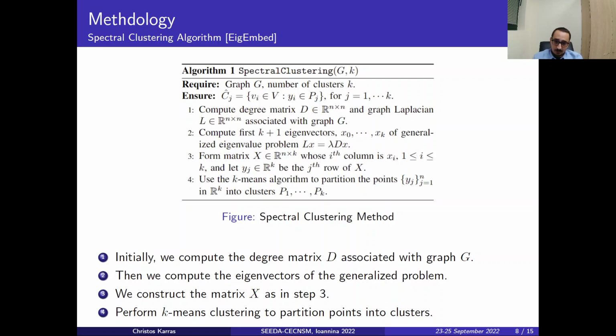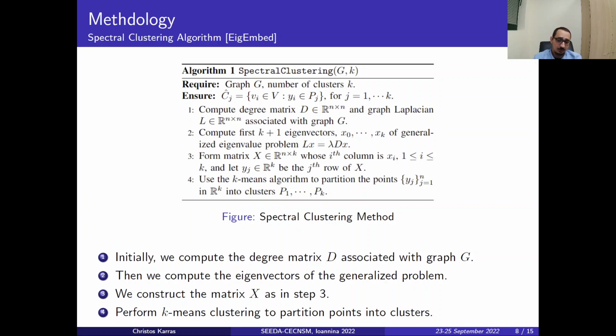The steps of this method, the proof, and all the iterations that happen in order to perform the spectral clustering algorithm are extensively presented in the paper, so we cannot cover them due to time limitations, but here we have the four major steps.